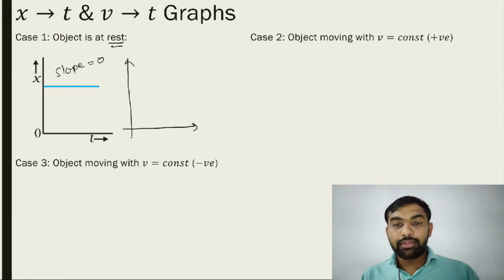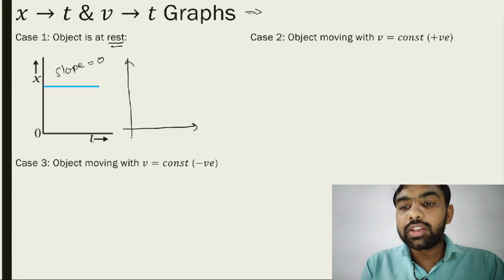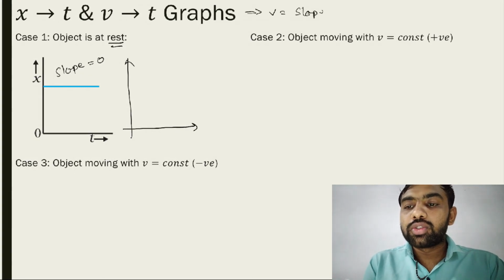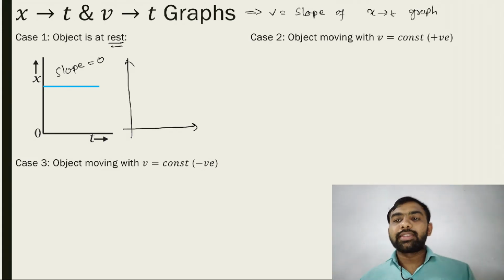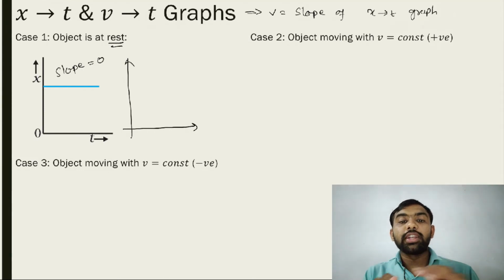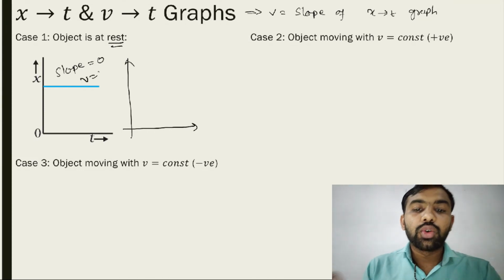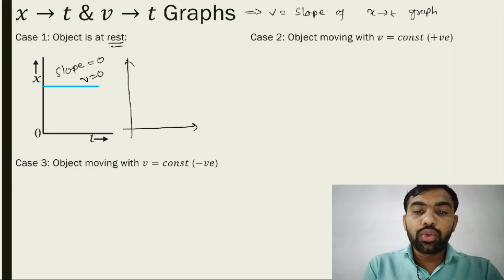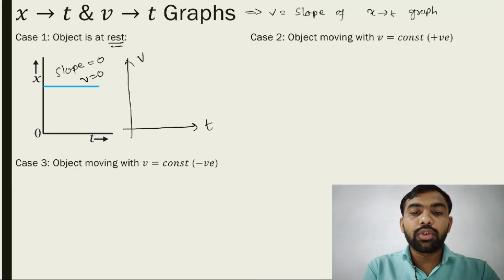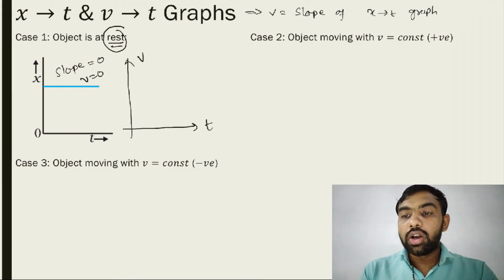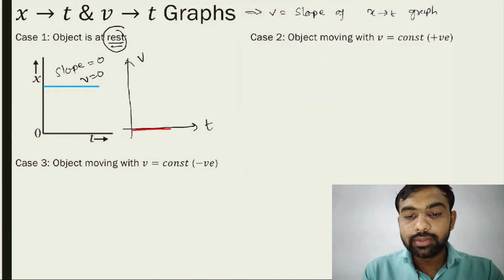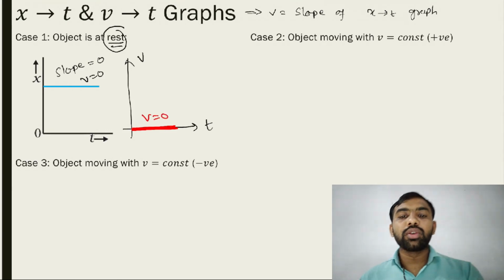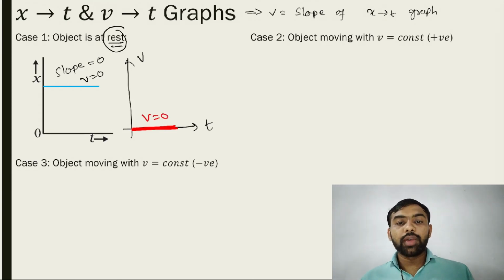In x versus t graph, see, velocity is equal to what, slope of the xt graph. xt ग्राफ का क्या है, स्लोप है, ठीक है. तो यहाँ पे स्लोप 0 है, इट्स मीन्स वेलोसिटी 0. What is the meaning of this velocity 0? If you draw the v versus t graph for our object at rest, then your answer is like this. v is equal to 0. मतलब v 0 होगा, okay.